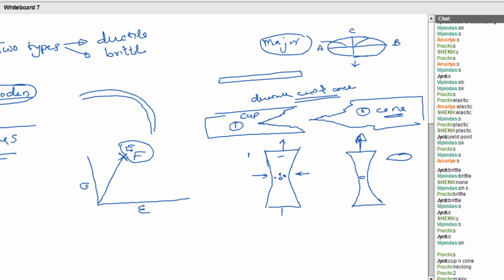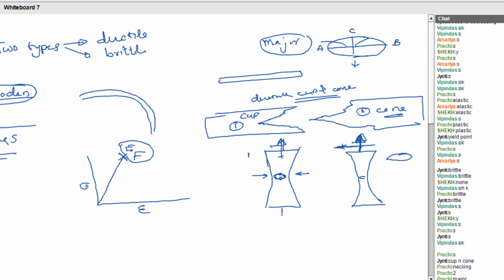The crack propagates. Listen carefully. The crack propagates through a line perpendicular to the direction of force. These voids unite together to form an ellipse, and the load is applied like this.